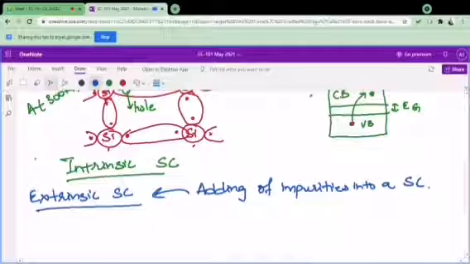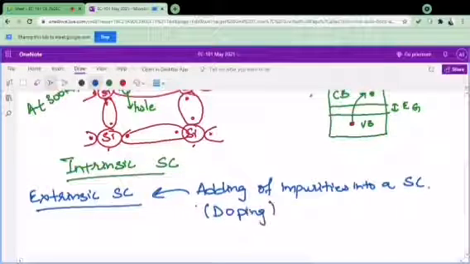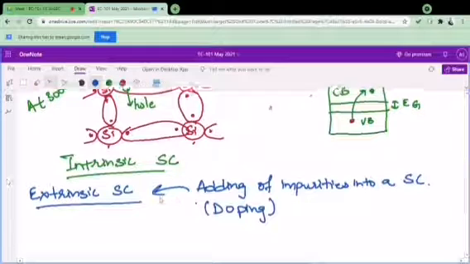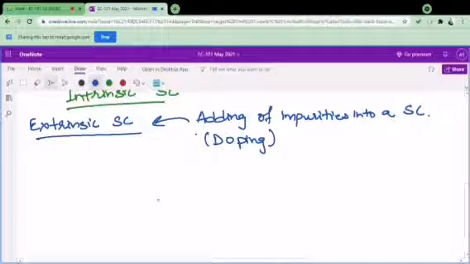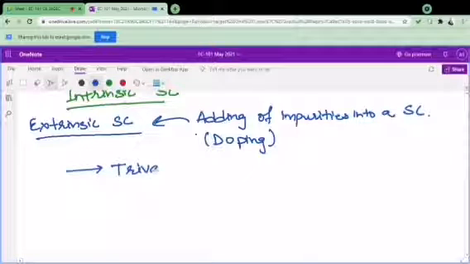Now the impurities in an extrinsic semiconductor can be trivalent or pentavalent. Adding impurity is also called doping. So just remember these terms, nothing else. Now this impurity can be trivalent, or this impurity can be pentavalent.